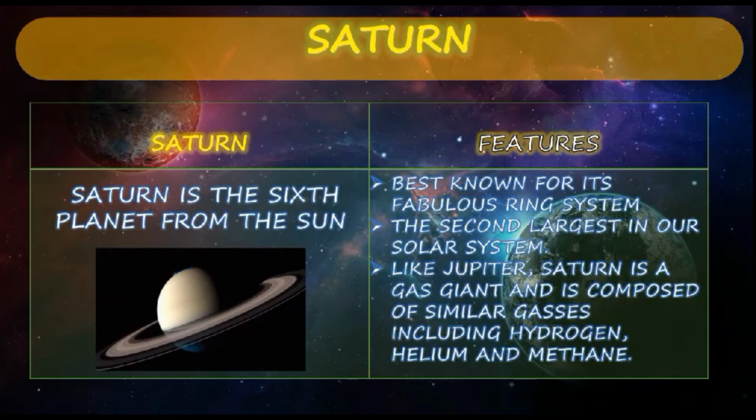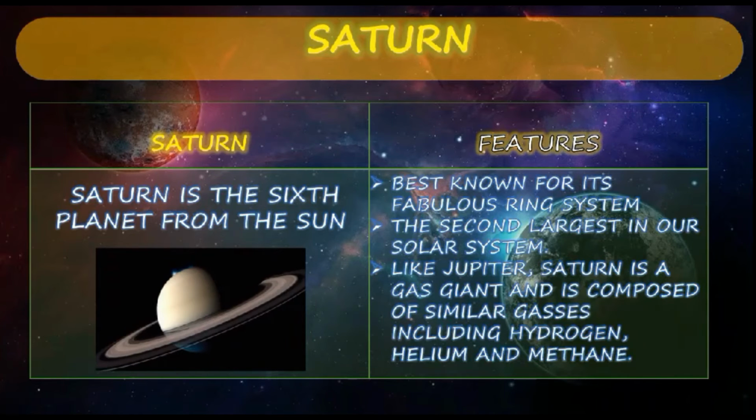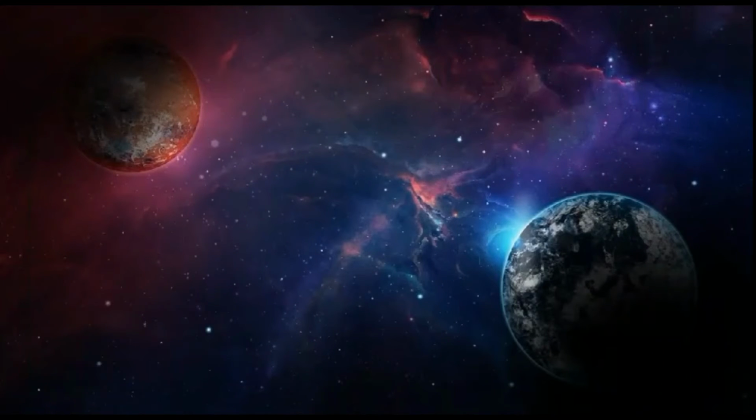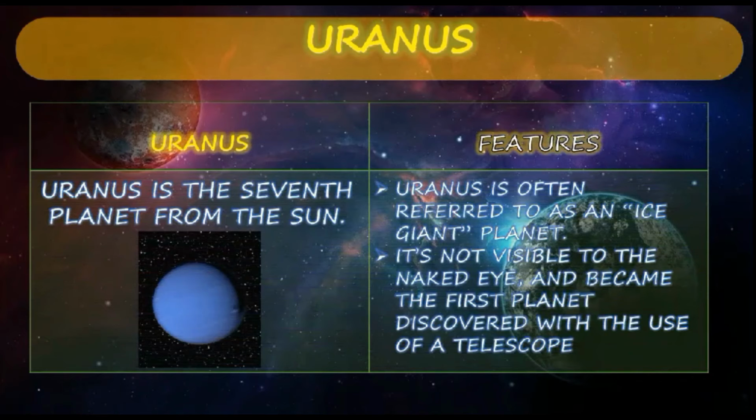It is the second largest planet in our solar system. Like Jupiter, Saturn is also a gas giant and is composed of similar gases. What gases are present in Saturn? Hydrogen, helium, and methane. That's all about the features of Saturn. Next we shall move to Uranus. Uranus is the 7th planet from the Sun. Uranus is often referred to as the ice giant.